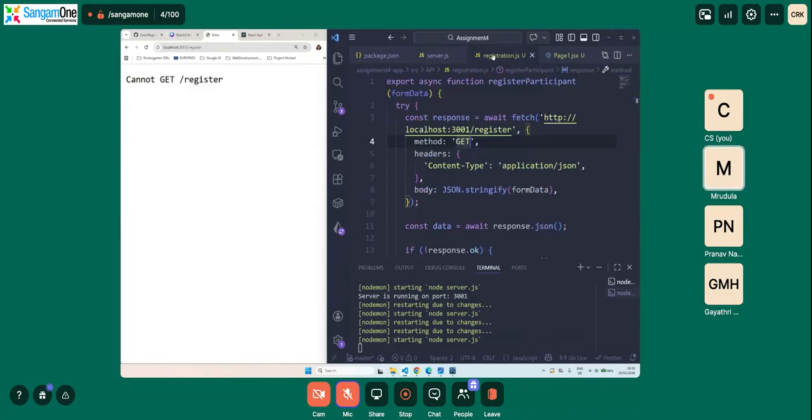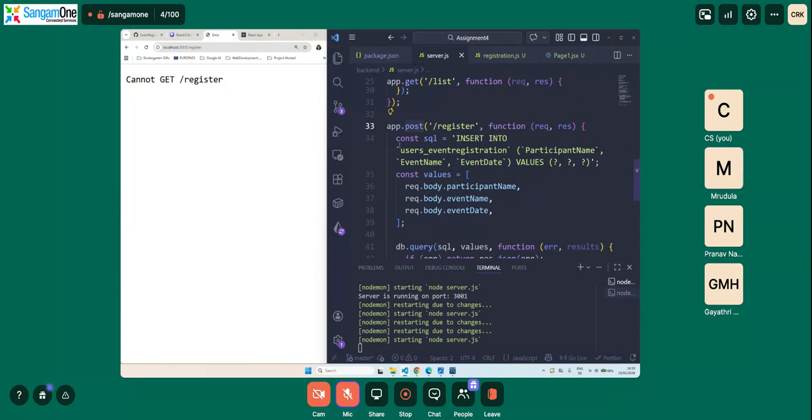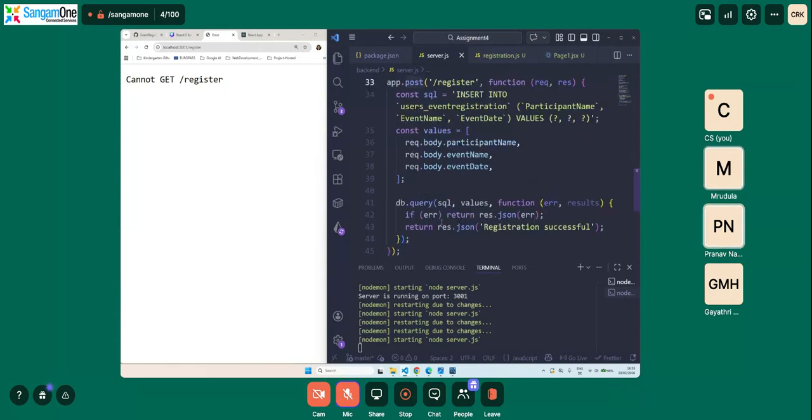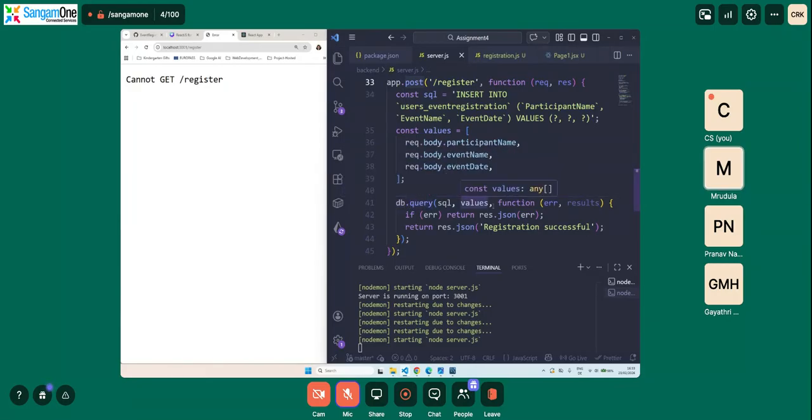So what we are doing here is we are trying to post it. As soon as the submit button is clicked, it will trigger this, which in turn triggers post, and then it will take all this information and store it in our database. Because that is what we are doing in this function. We are getting the values and then creating a query and saying this needs to be stored.